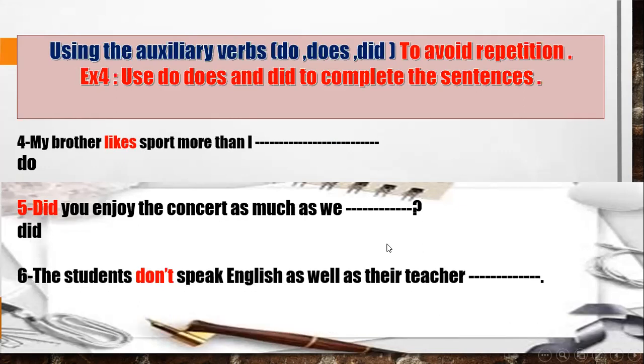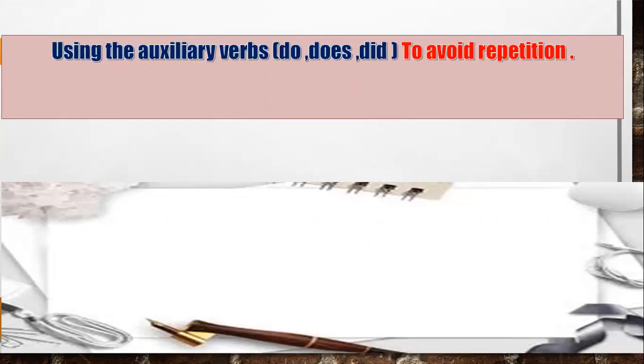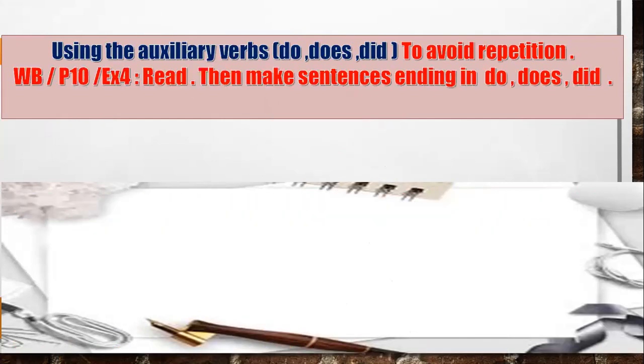The last one, the students don't speak English as well as their teacher. Notice here we have don't, it is simple present, so we are going to choose from do or does. With their teacher, it is singular. You are going to use, excellent, does. Any question?